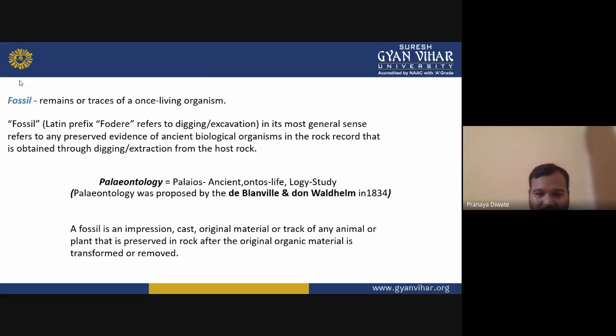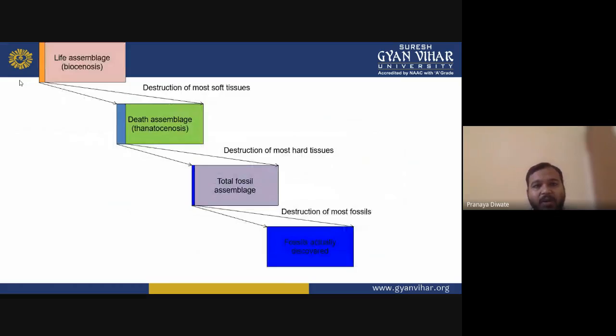Then you have a cast. A fossil can be an impression, a cast, or original material or track of any animal or plant preserved in a rock after the original organic material is transformed or removed. So you have a live assemblage, then destruction of most soft tissue, destruction of most hard tissue. These are the different conditions, the death assemblage, and the different pathways of fossilization.